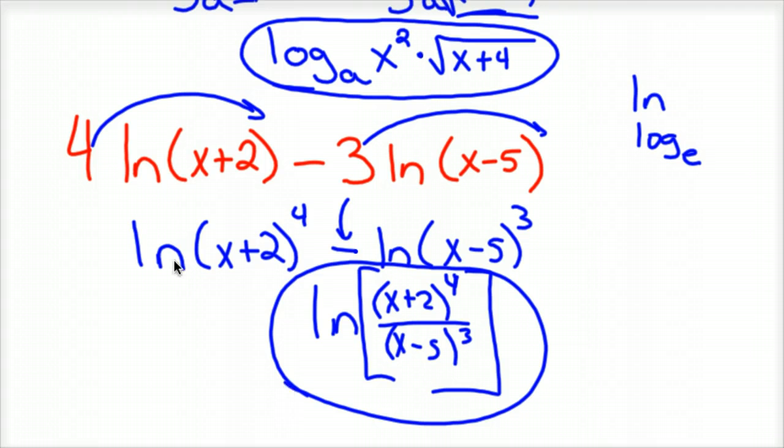Now you could do distribution and do the x plus 2, or use the binomial theorem to expand those if you wanted to, but let's save that for a different video. And so that is it. That is how you simplify a logarithmic expression. So hope this helps. See you next time.